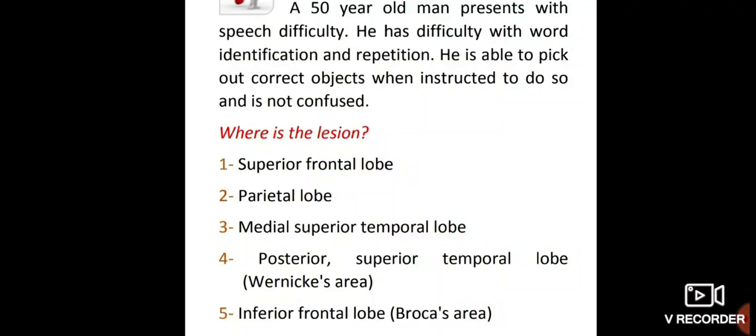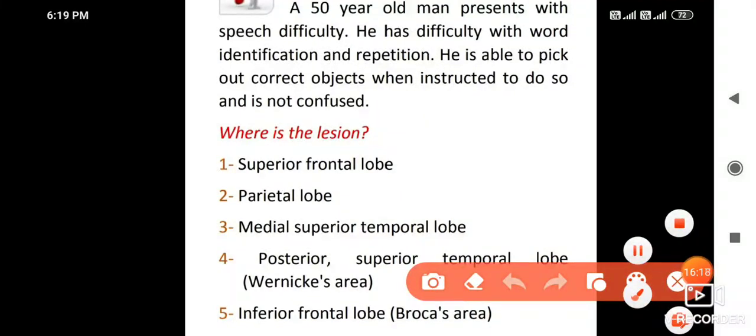Okay. A 50-year-old man presents with speech difficulty. He has difficulty with word identification and repetition. He is able to pick out correct objects when instructed to do so. He is not confused. Where is the lesion? Lesion in the inferior frontal lobe, Broca's area.